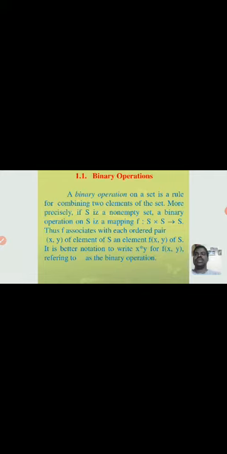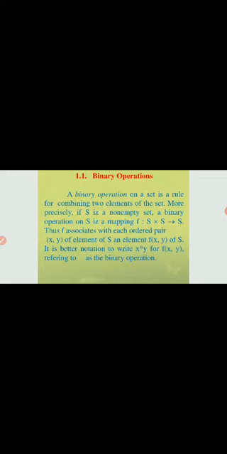What is a binary operation? A binary operation on a set is a rule for combining two elements of the set.